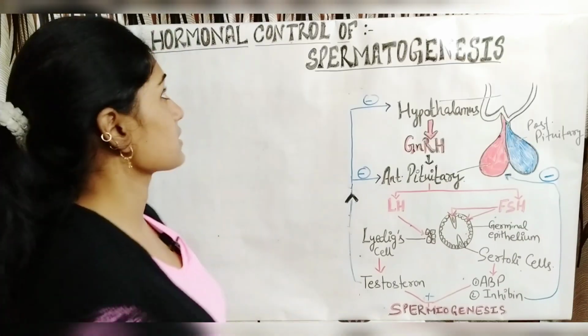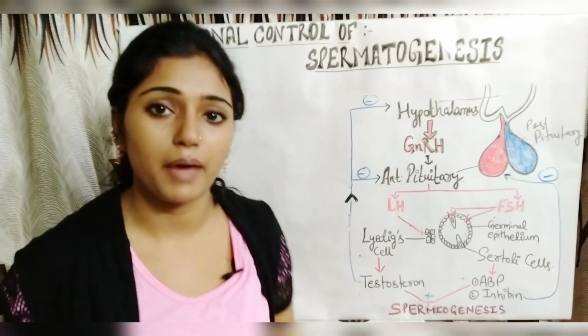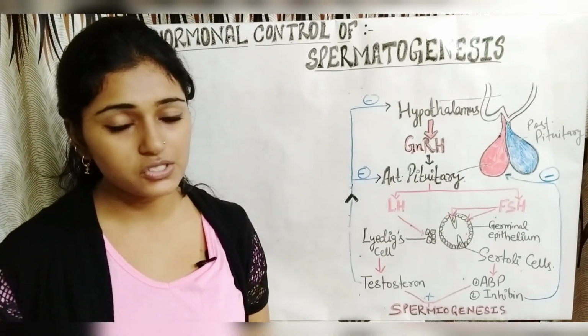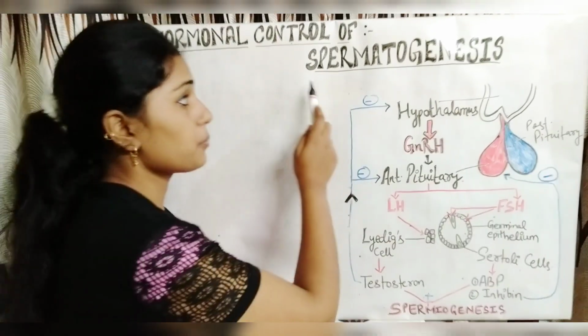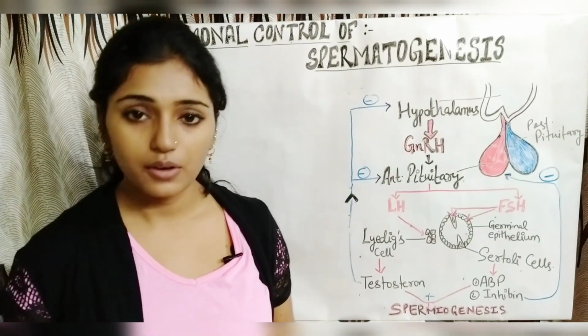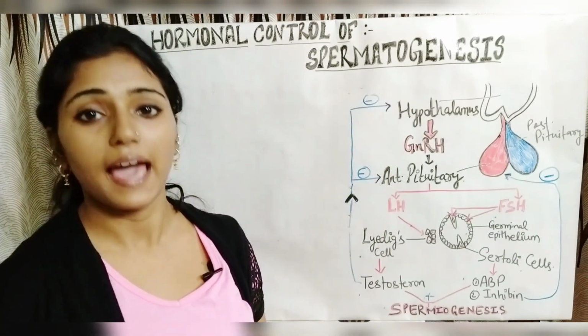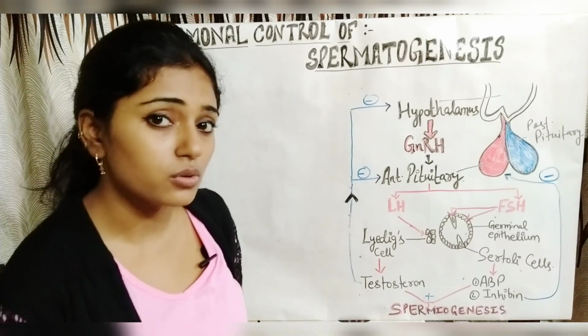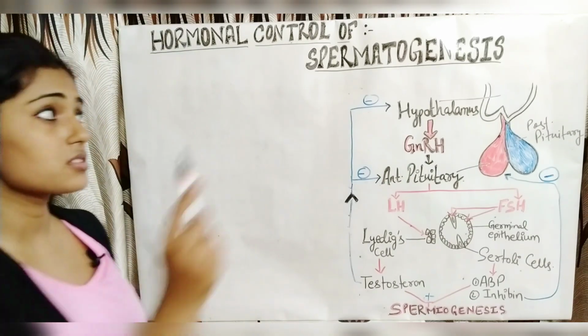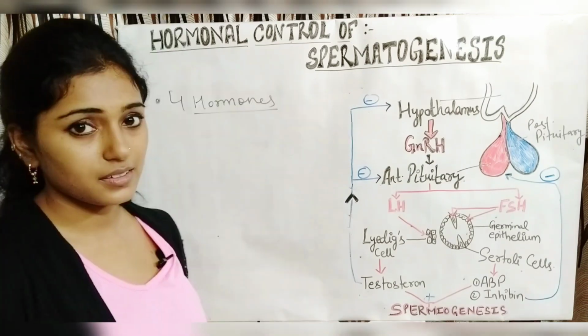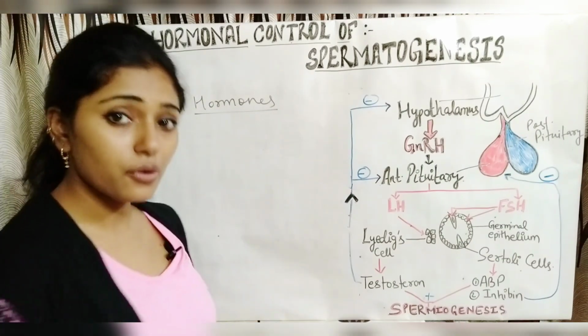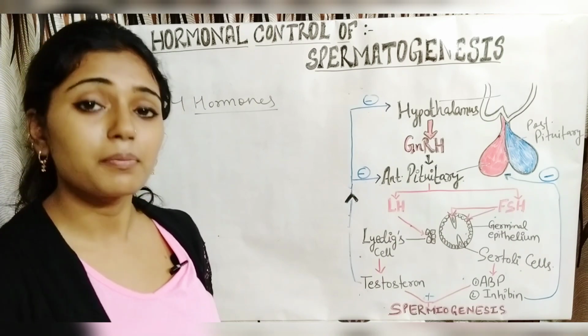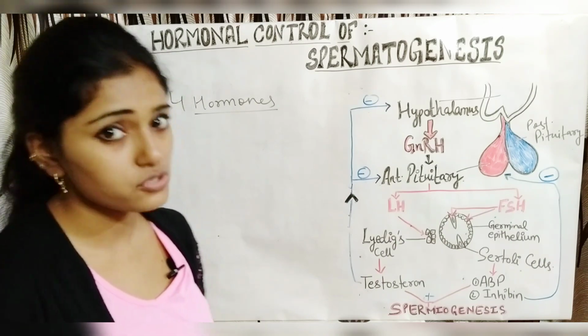So today we will discuss hormonal control of spermatogenesis. In the previous lecture we discussed the process of spermatogenesis, the formation of the male gamete, that is sperm, and now we will discuss the hormones that control the process of spermatogenesis. There are basically 4 hormones that take part in the process of spermatogenesis.